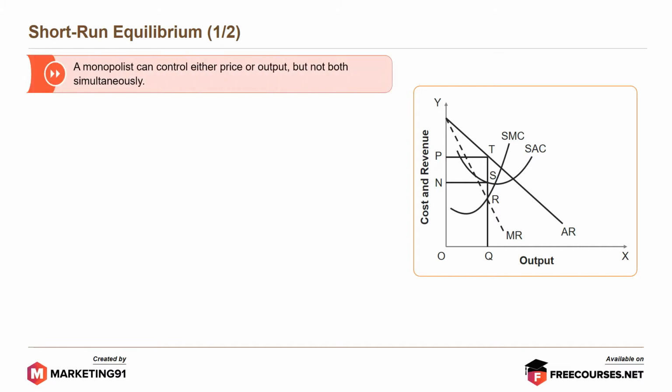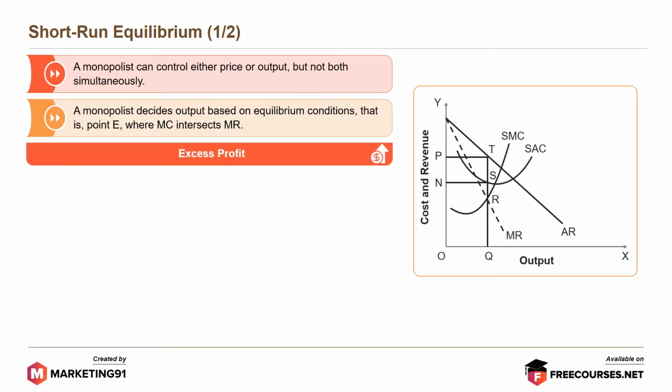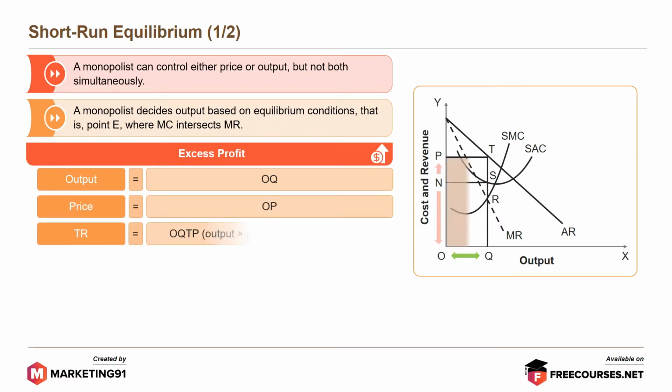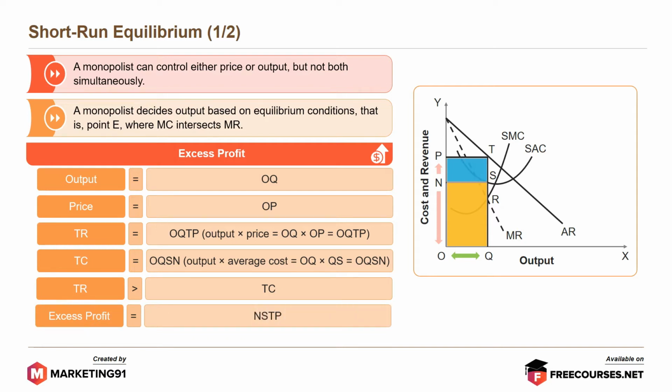Moving to short-run equilibrium, a monopolist can control either price or output, but not both simultaneously. A monopolist decides output based on equilibrium conditions, that is, point E, where MC intersects with MR. In the case of excess profit, output is equal to OQ, price is equal to OP, total revenue is equal to OQTP, total cost is equal to OQSN, wherein TR is greater than TC, excess profit is equal to NSTP.